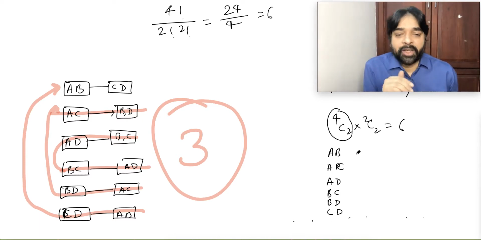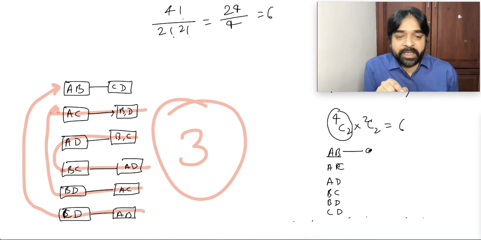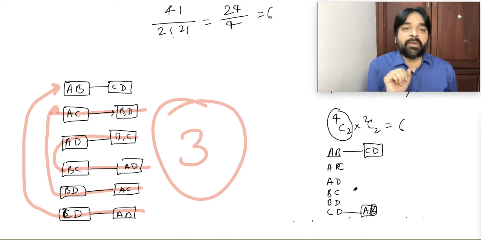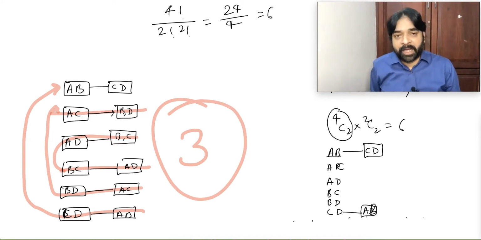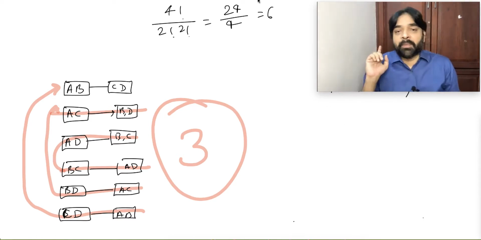Now again you are doing the same thing, 4C2. When you consider AB, CD automatically is the other, the balance one. So again when you consider CD, AB will come, and those two will be the same. So this problem will happen. Whenever you are making an equal number of selections, this problem will always happen.